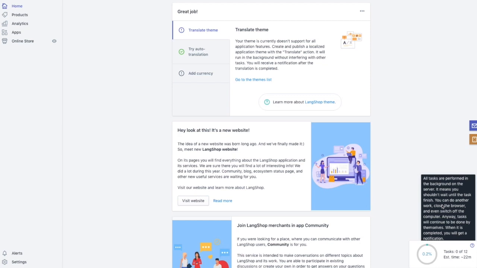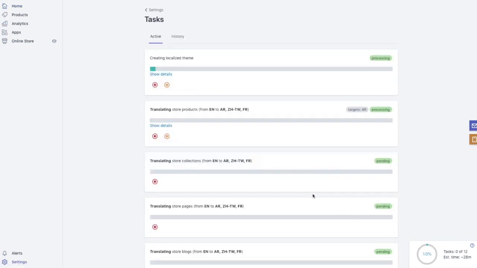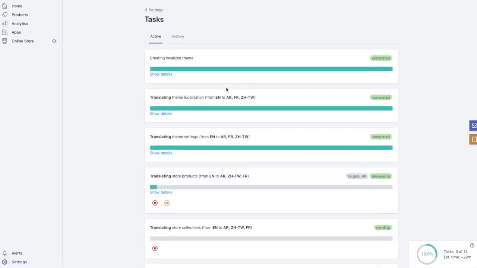The translation process may take some time. The duration of it depends on the amount of content that needs to be translated. The translation process is autonomous and will not be affected by your activity, even if you close the browser's window. While the translation process is being performed, you can continue using the LangShop app or do something else.